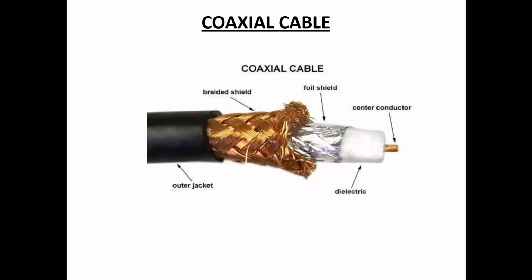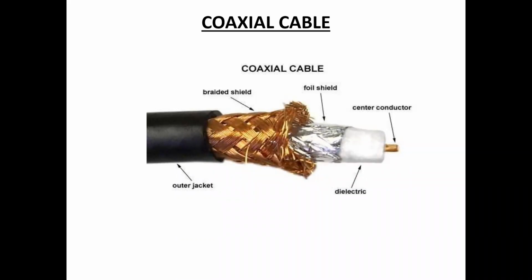Next, thick coaxial cable refers to thick net. Thin coaxial cable is thin net, and thick coaxial cable is thick net. 10Base5 refers to the specifications for thick coaxial cable carrying Ethernet signals. 10Base2 is thin Ethernet, and 10Base5 is thick net. Thin net is 10Base2, thick net is 10Base5.